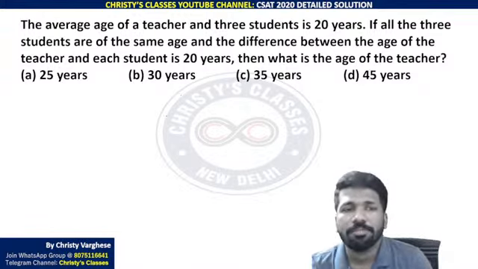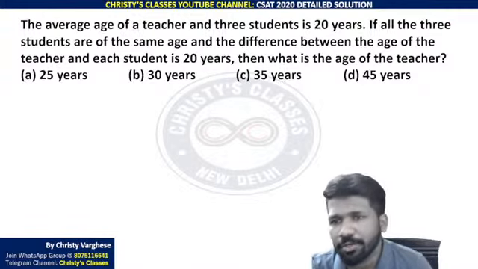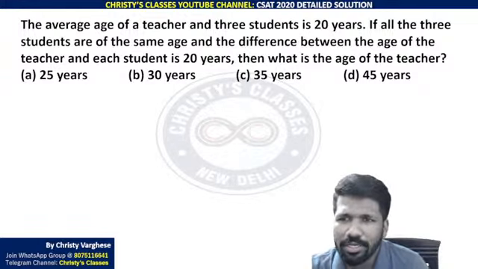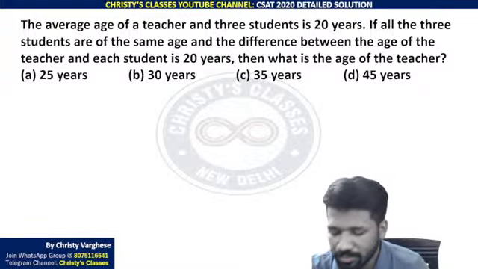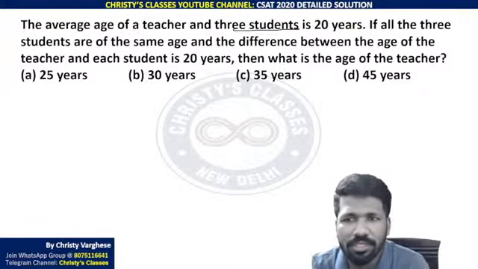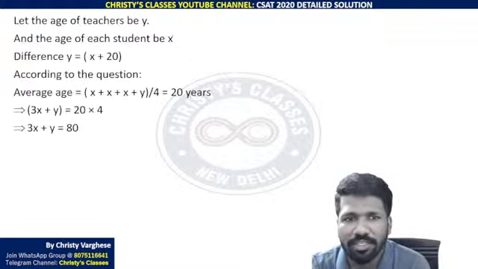Okay, I'll start explaining. Average age of a teacher and 3 students is 20 years. You can use direct method. You can use taking example, but that will be complicated here because more variables are there. So let us take examples itself because 3 students, question says that all the 3 students age is same. So let x be that same age of each student.